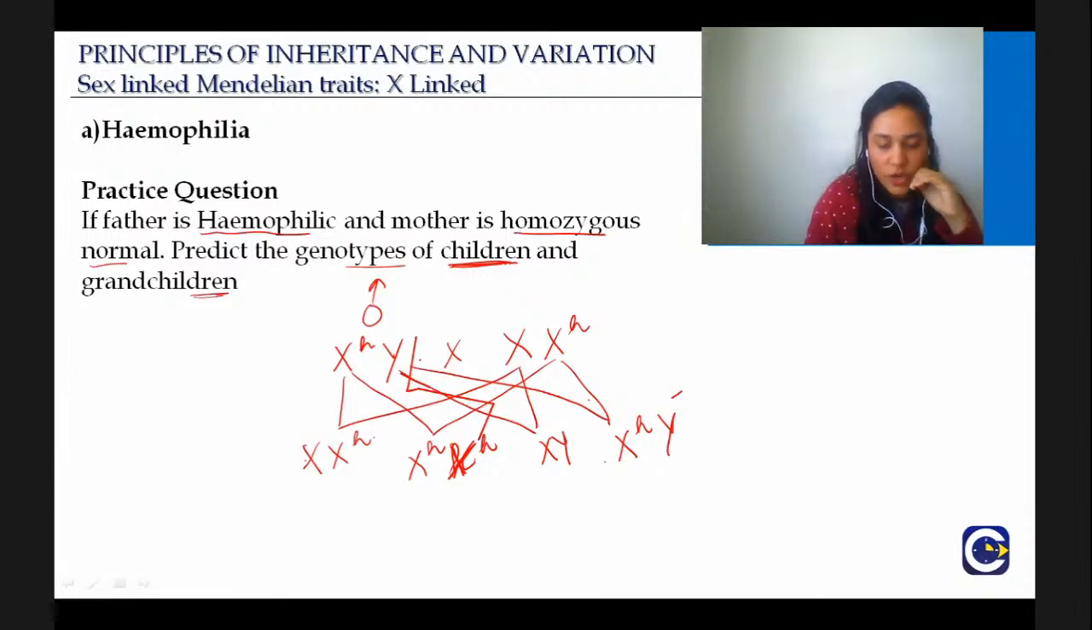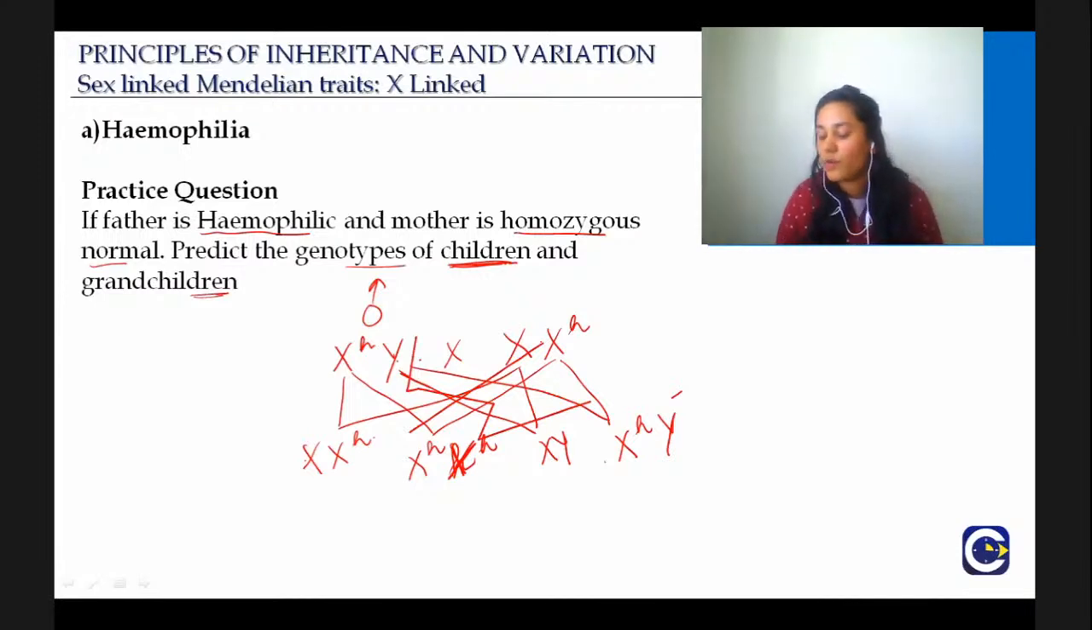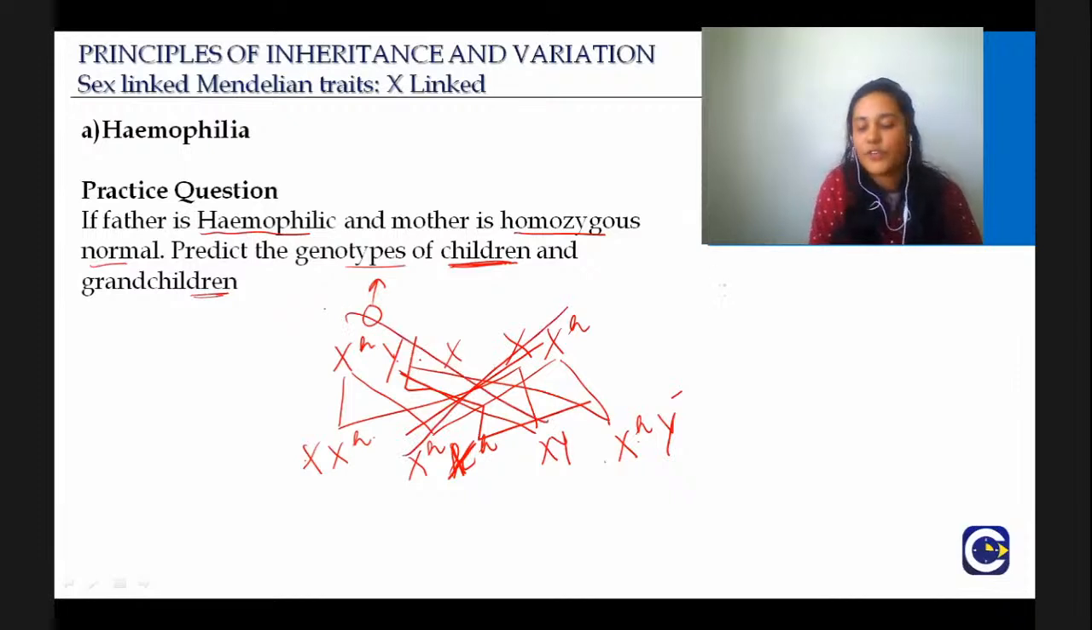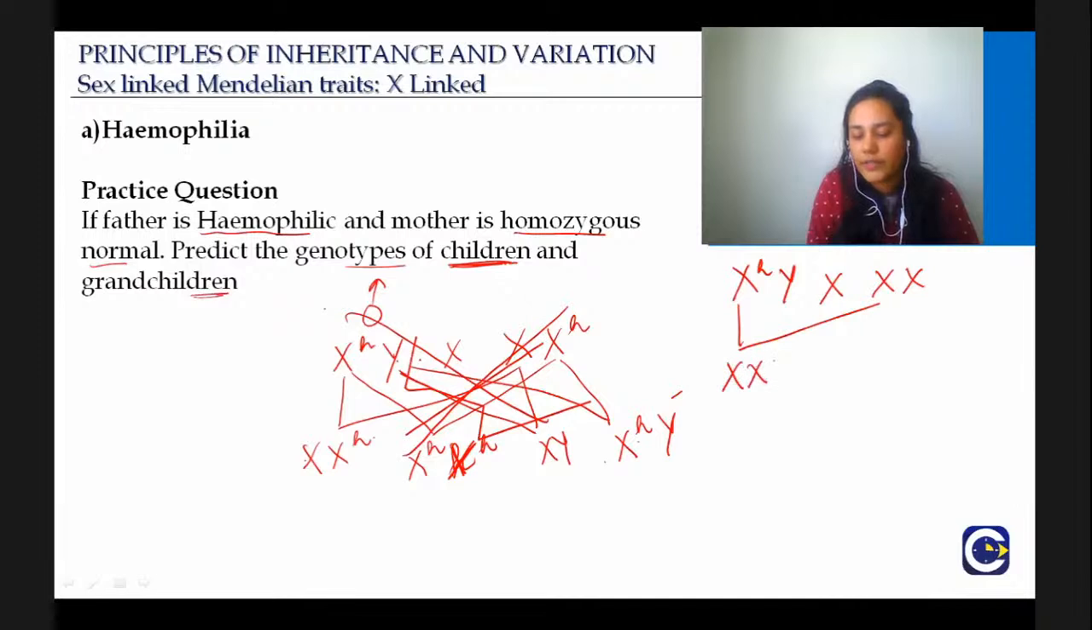So I see most of you already are writing the correct answer, which is what? You will observe one genotype will be X^H X, that is a carrier. Second is X^H Y, that is a son who has the disease. Third is XX, that is normal, and fourth is XY, again a normal son. So X^H Y crossed with XX, this is what you get here.